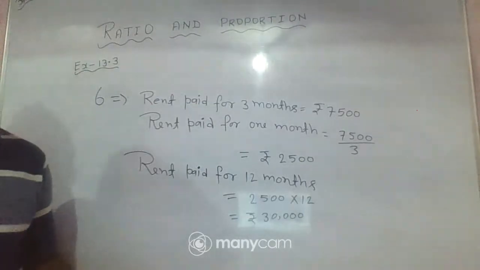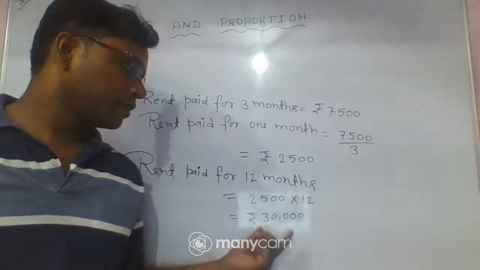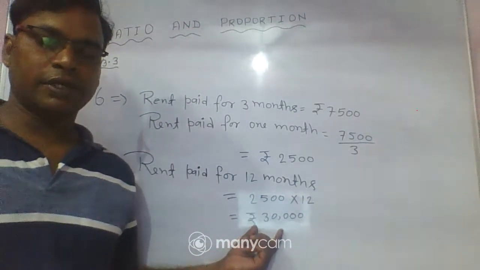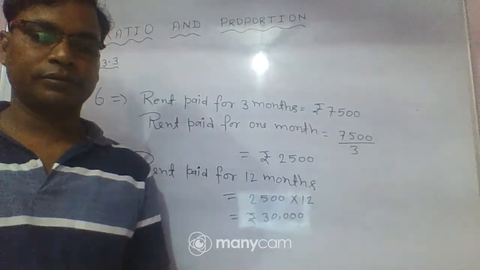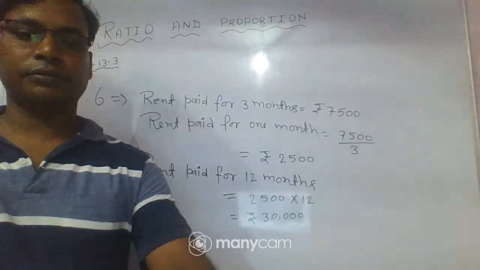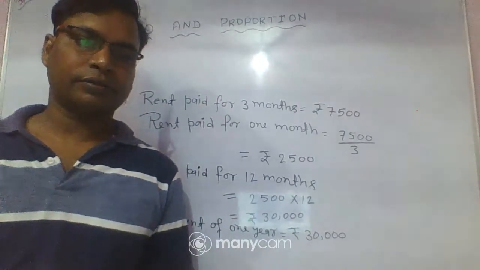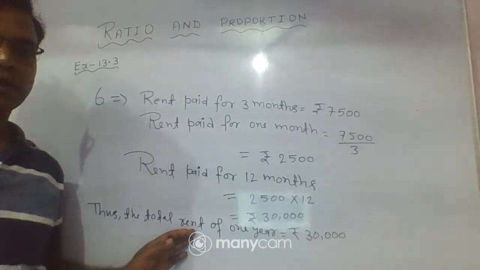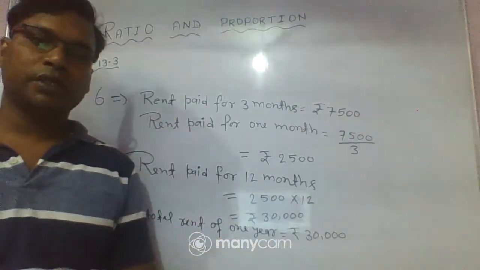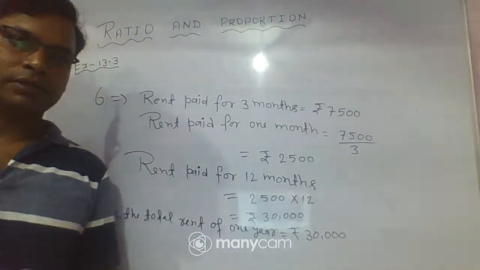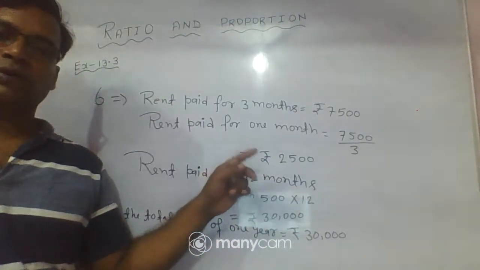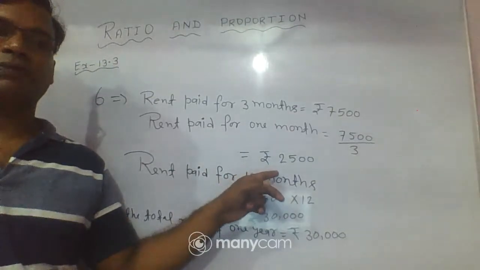This is clear. Thus the total rent of 1 year is equal to 30,000 rupees.